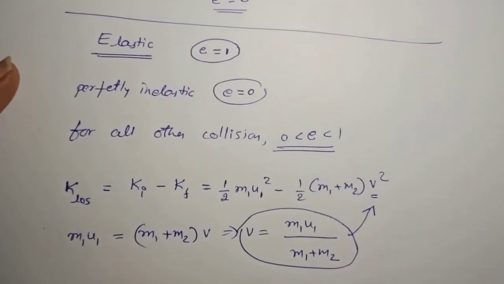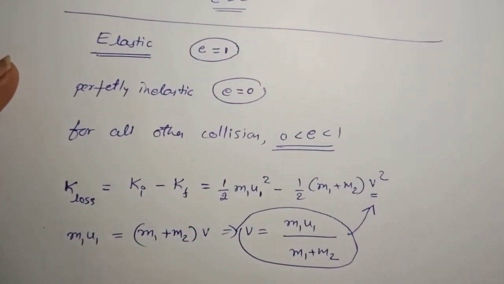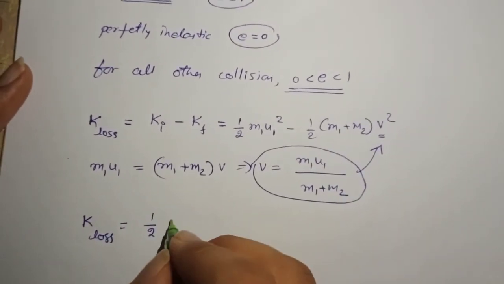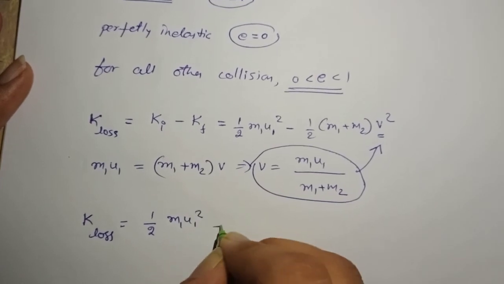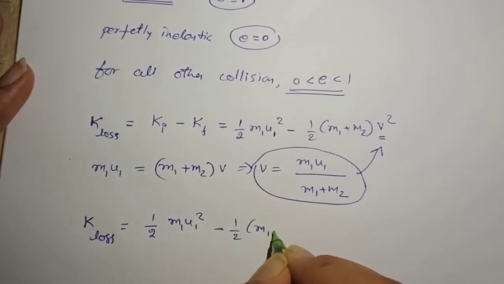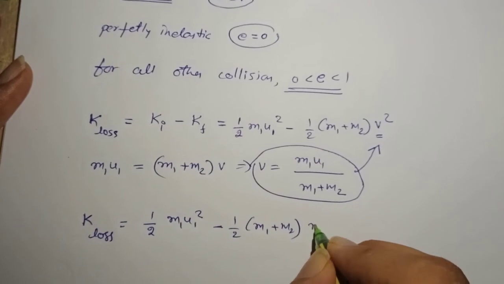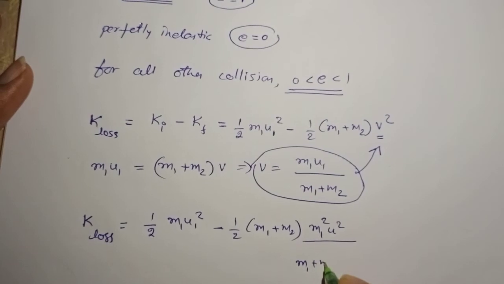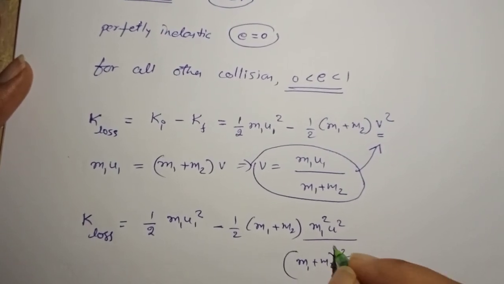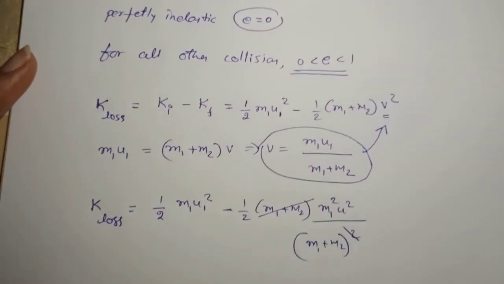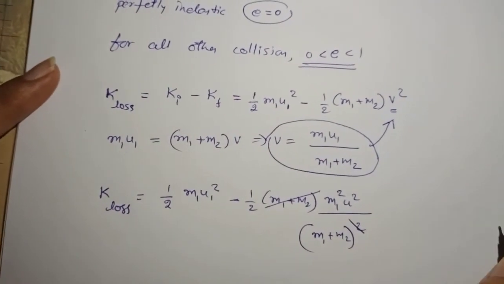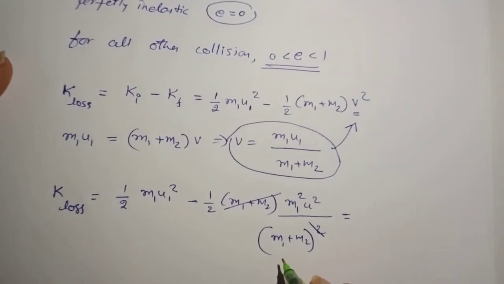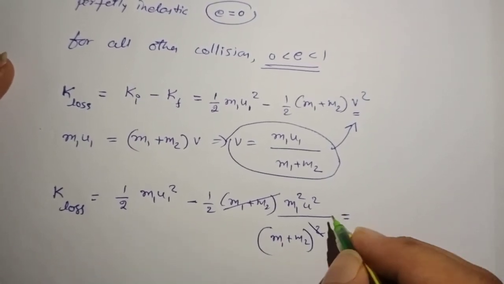So the kinetic energy loss is equal to half m1 u1 square minus half (m1 plus m2) into v square. v square means m1 square u1 square divided by (m1 plus m2) whole square. One (m1 plus m2) and one (m1 plus m2) get cancelled, so I can simplify this equation a little. I can take half m1 u1 square common.